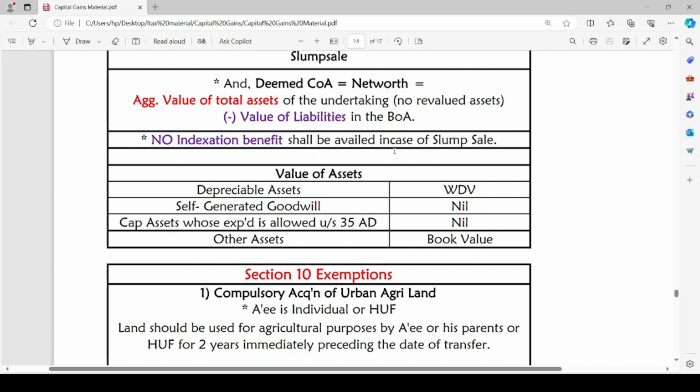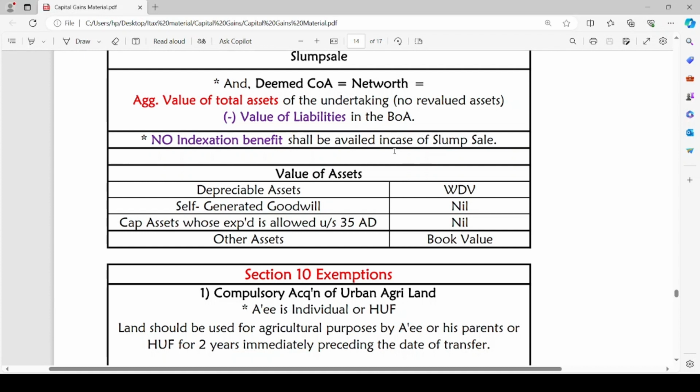Capital assets whose expenditure is allowed under section 35AD: 35AD deals with the expenditure incurred on capital assets for the purpose of scientific research. So for capital assets whose expenditure is allowed under section 35AD, the value of such assets will be taken as nil. Since deduction has already been provided under section 35AD, for these capital assets the value will be taken as nil while computing deemed cost of acquisition in case of slump sale.